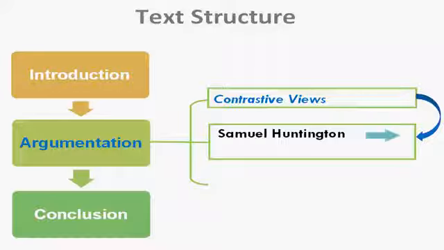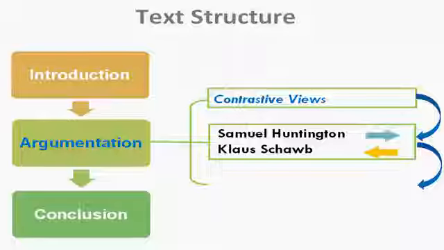Paragraph 4 and paragraph 5, you can find the answers. In these two paragraphs, the writer tries to contrast two opposing views. One view is put forward by Samuel Huntington. He argues that globalization will undermine people's national identity.